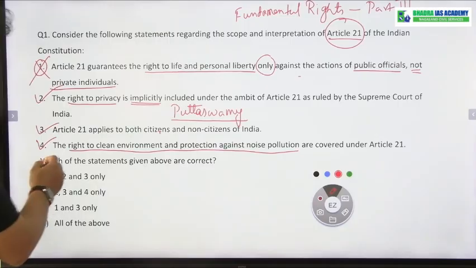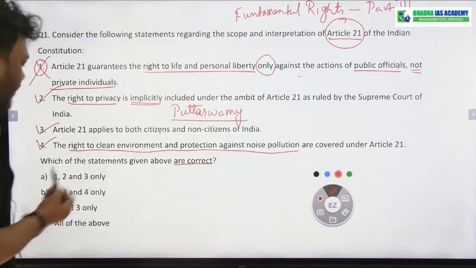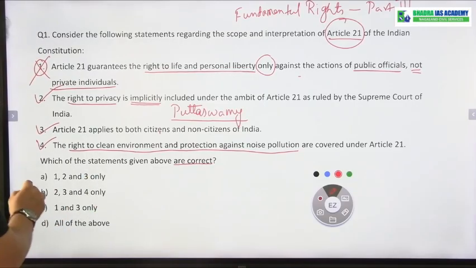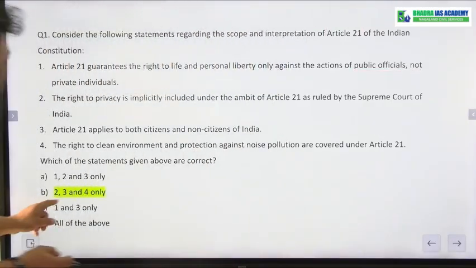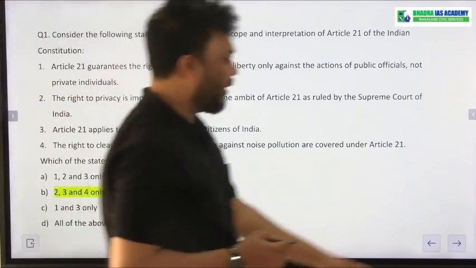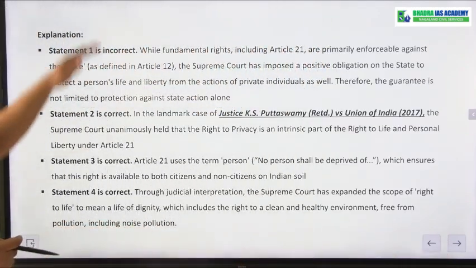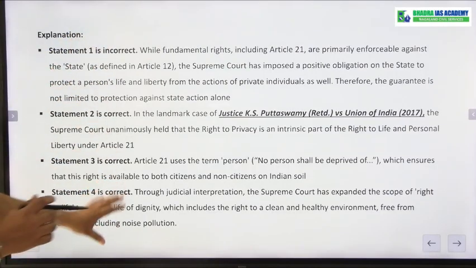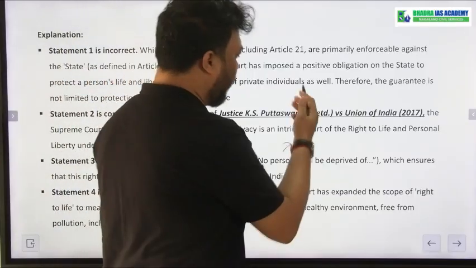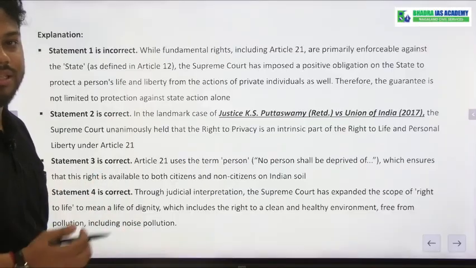In the question, it is asked which of the statements is or are correct. So 2, 3, 4. The correct answer is 2, 3, 4. The detailed explanation is also available here. You can download the PDF from our comment section and read the explanation. I have already explained the points, but you can also read them.